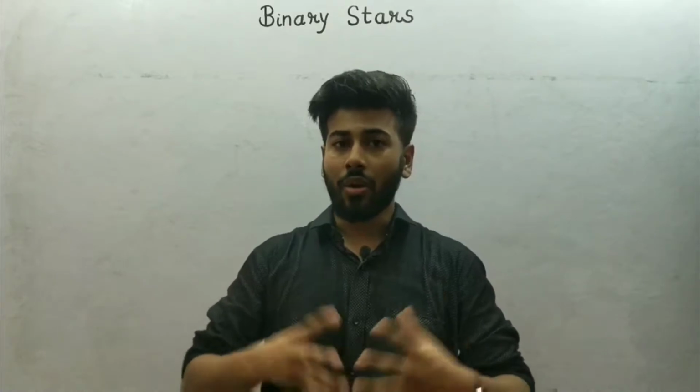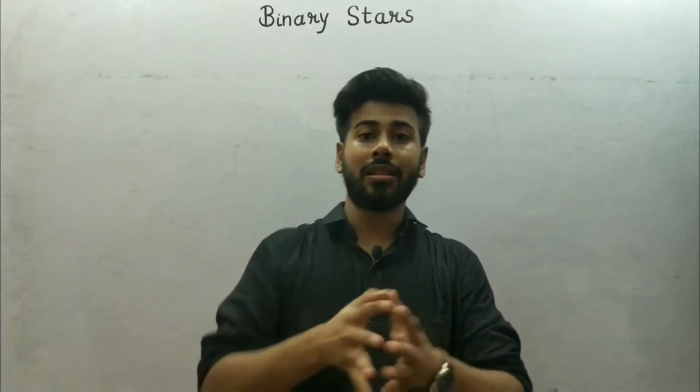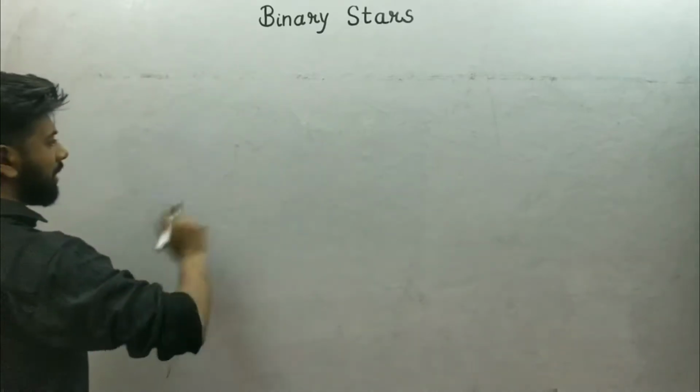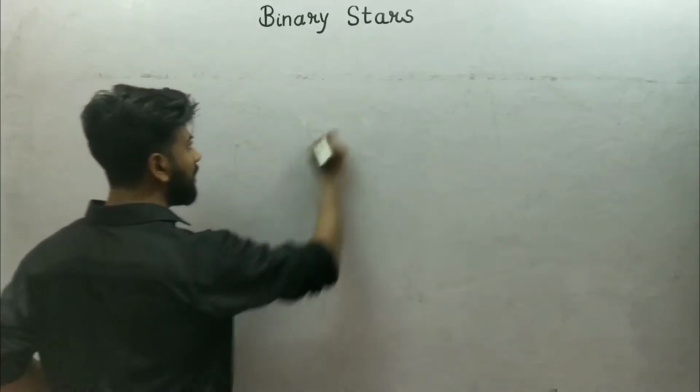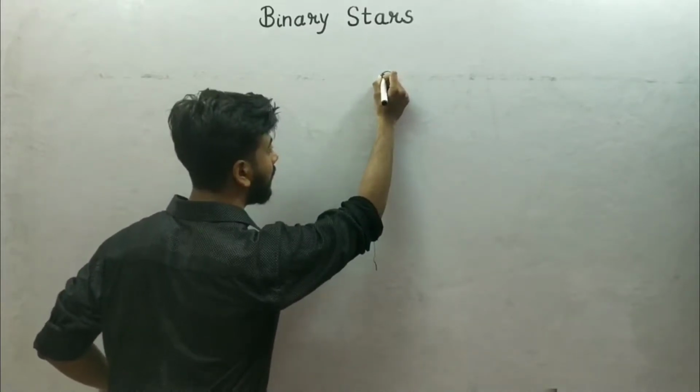If we look in the sky with the telescopes, we notice that there are a lot of stars which walk through the space with their companions, or I can say with other stars. Suppose I am looking at a star which is right here.